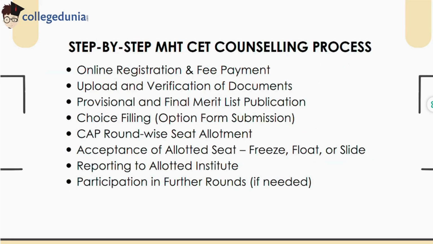Step-by-step counselling process. Firstly, the candidate is supposed to register online, upload documents and pay the fee. Then check the provisional and final merit list, fill and lock their preferences, wait for the seat allotment and finally report to the allotted institute. Further participation depends upon the allotment status.